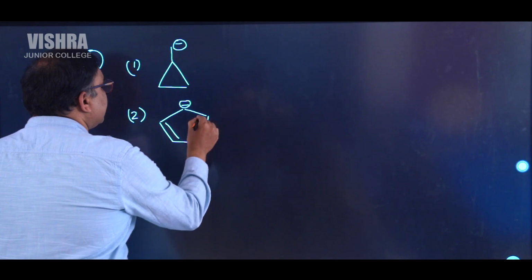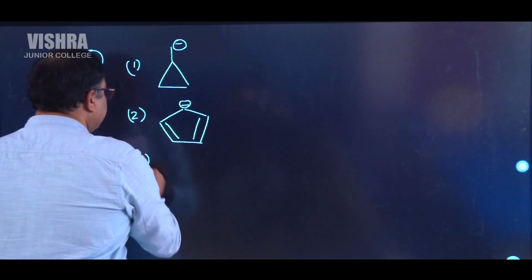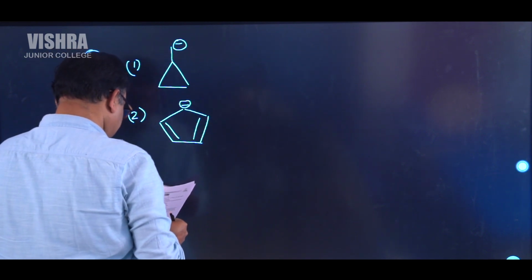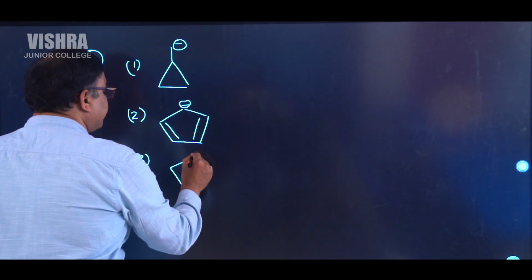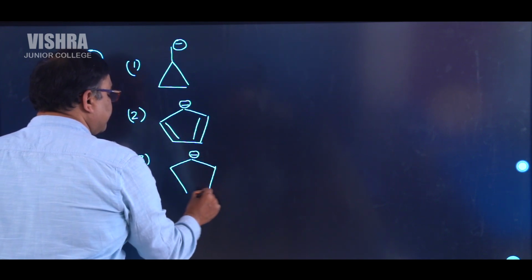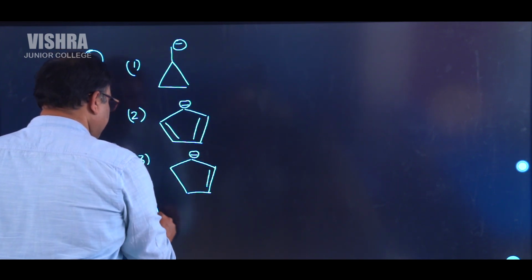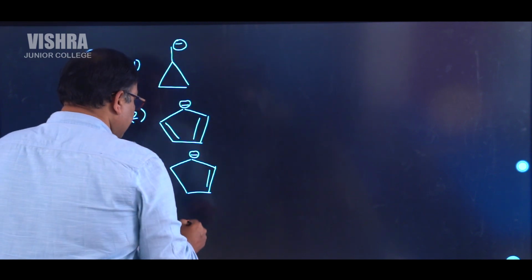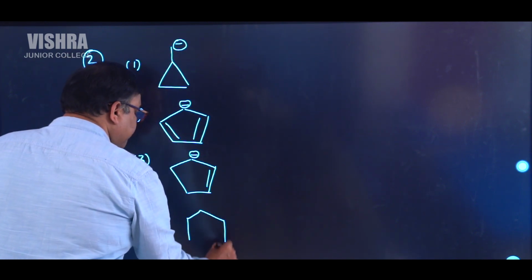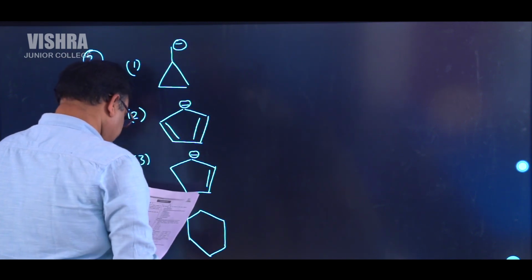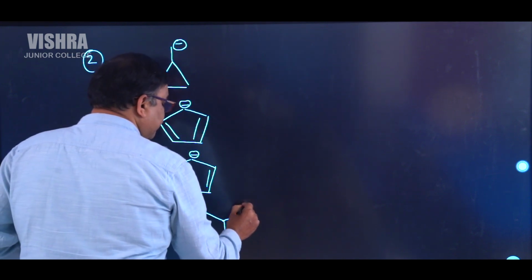Third one, this is the structure. There is a cyclohexane ring and there is a minus.